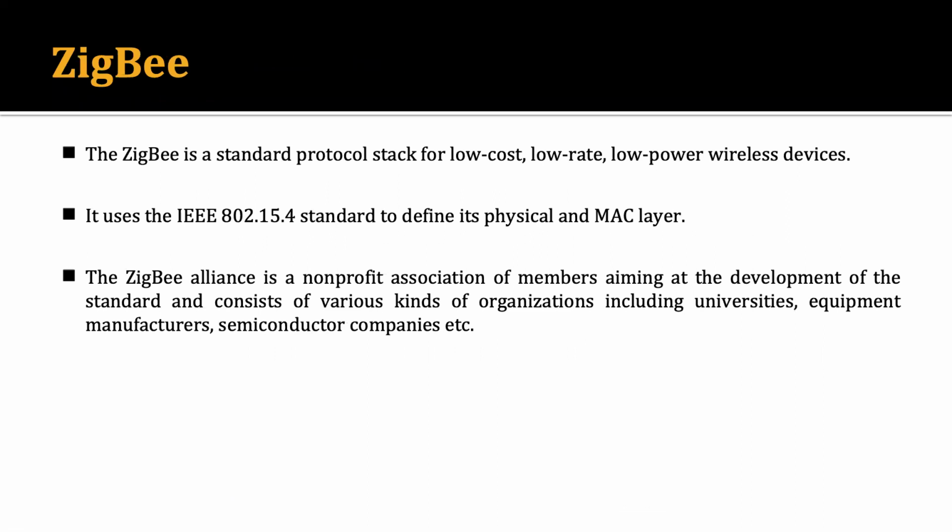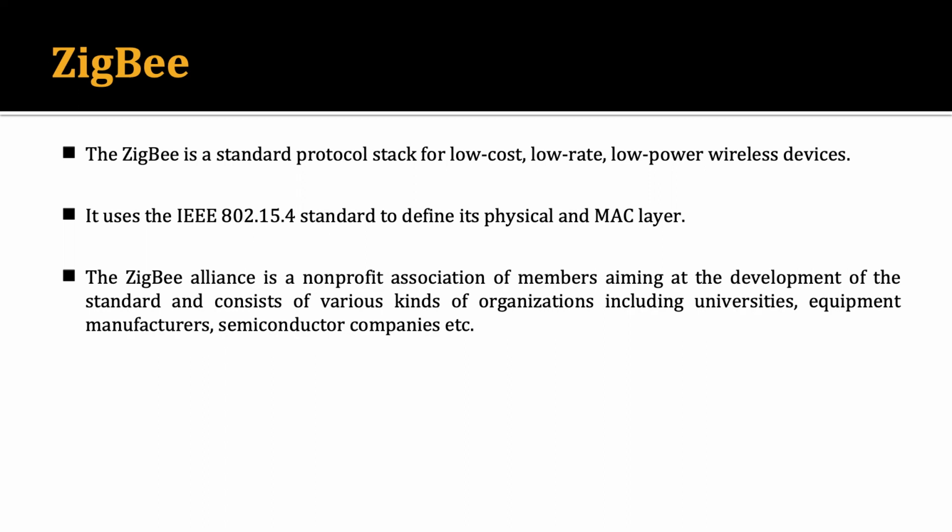So we have seen this particular standard, and now we'll see some protocol which is based on 802.15.4. The first one is called ZigBee. ZigBee is a standard protocol stack for low cost, low power, low rate wireless devices, which is suitable for IoT devices. It uses the IEEE 802.15.4 standard to define its physical and MAC layer. So the MAC layer and the physical layer are the same as 802.15.4. There will be no changes at all, but other layers will be changed based on ZigBee.